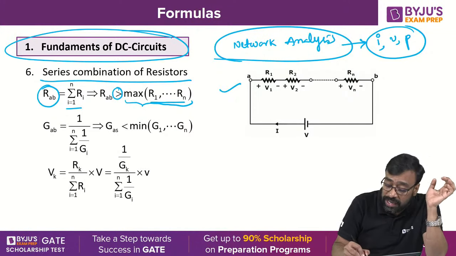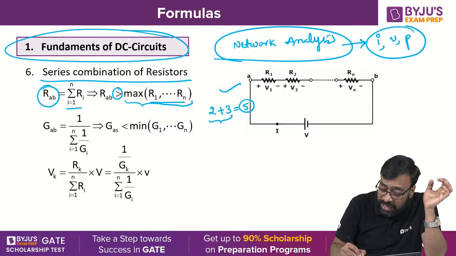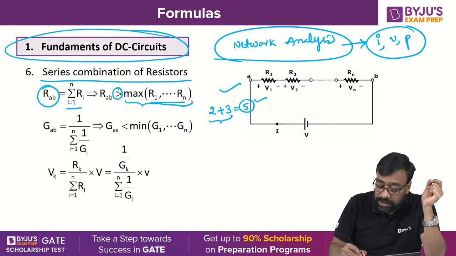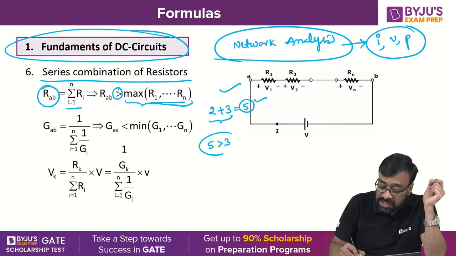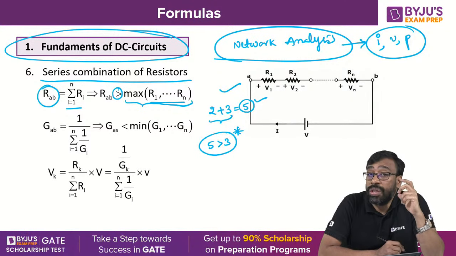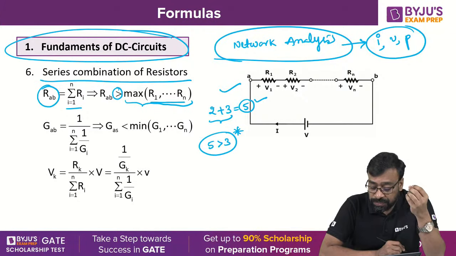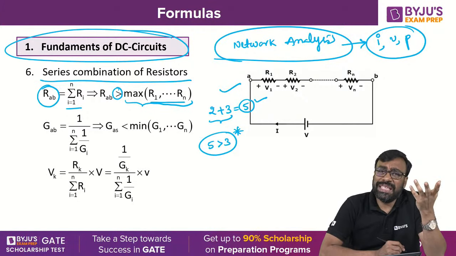For example, take a series combination of 2 and 3. What is this value? 5. In this, what is the highest value? 3. The total equivalent is 5, and 5 is greater than 3. This is a very important observation to solve problems in a simple manner, and sometimes some 1-mark questions can be easily solved.